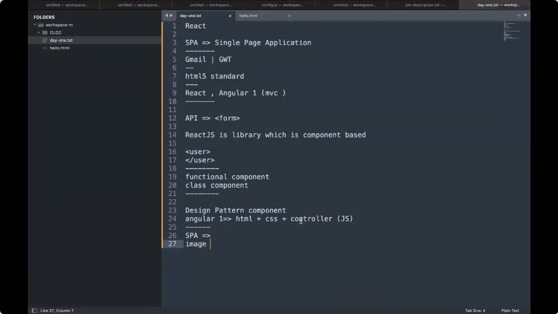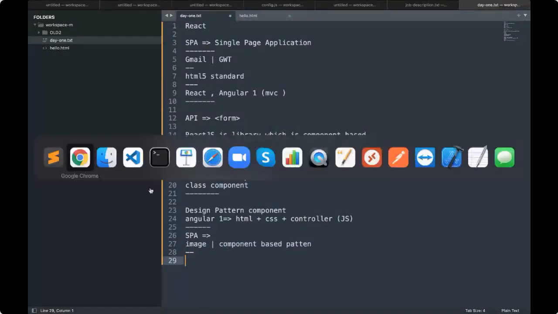This is not possible with simple MVC, and we have a way where we can design one single long page. That can be done with the component based pattern. That means we are creating one big code, and in that one big code we are putting things together.